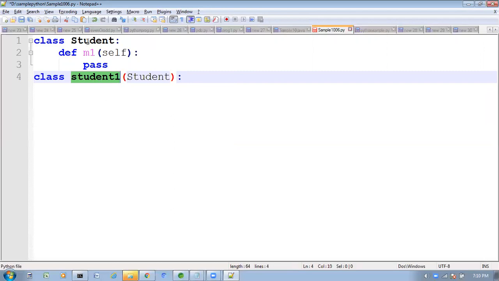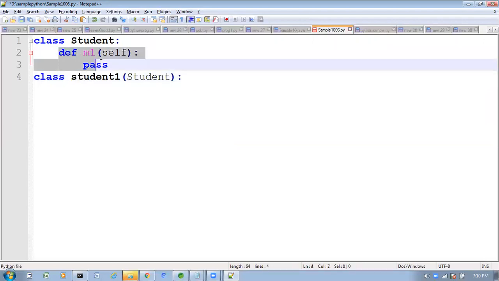Student is the parent class, Student1 is the child class. This parent class doesn't know how to provide the implementation for the M1 method. Whoever extends that parent class, this child class is responsible for providing the implementation for the parent class's unimplemented methods.